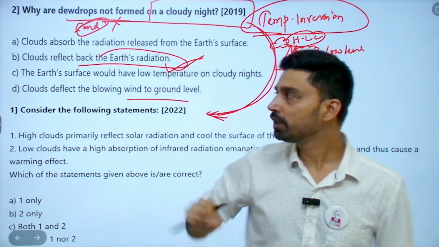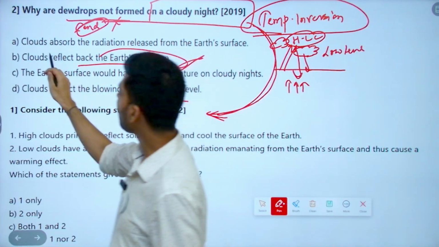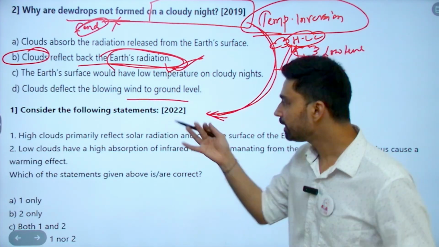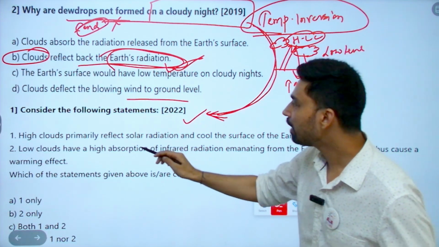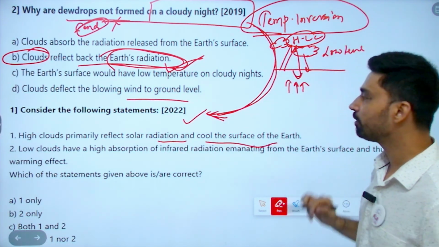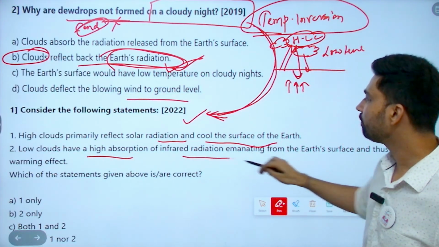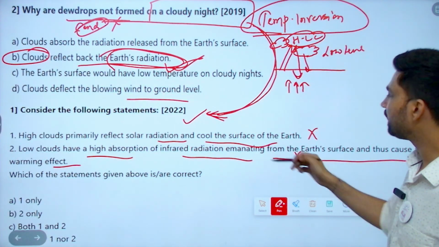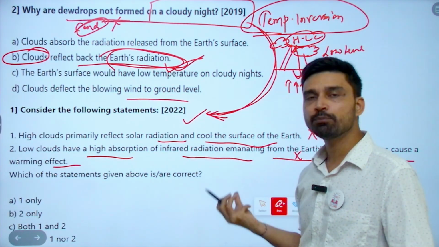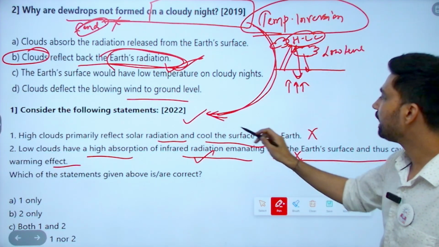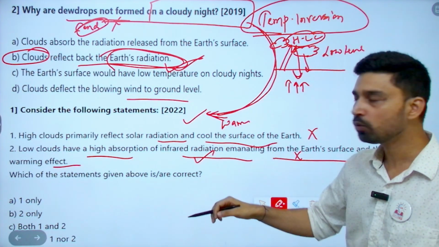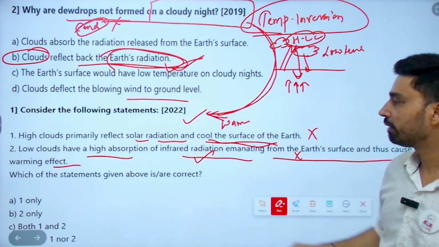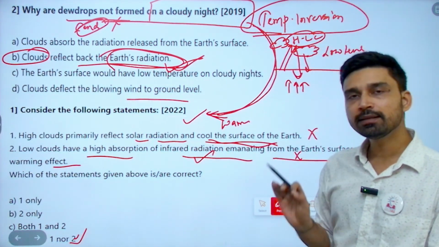Try to think what they are trying to ask here. They're trying to ask, how are cloud and Earth's radiation related? And that is what they're asking directly in 2022. High clouds primarily reflect solar radiation and cool the surface of Earth. Low clouds have a high absorption of infrared radiation emanating from the Earth's surface and thus cause a warming effect. Both of these are incorrect statements. They are reverse actually. High clouds have high absorption of infrared radiation and thus they have a warming effect. Low clouds primarily reflect solar radiation because density is very high and thus they have a cooling effect. So the correct answer here would have been neither 1 nor 2, D.